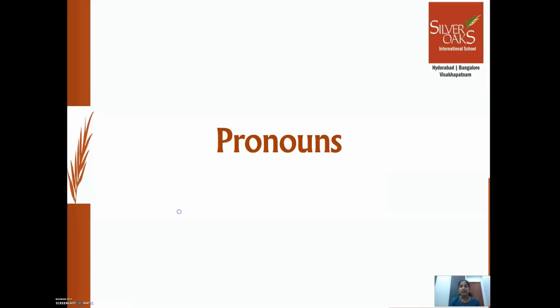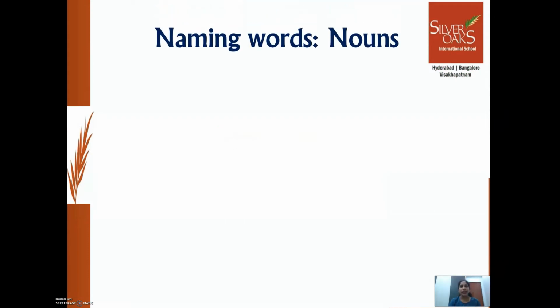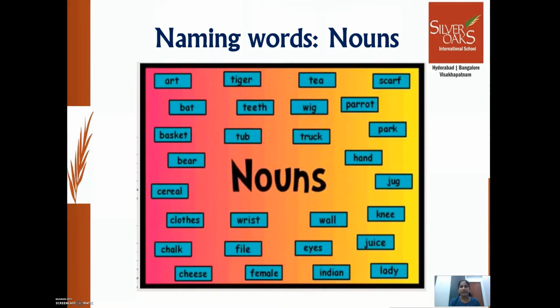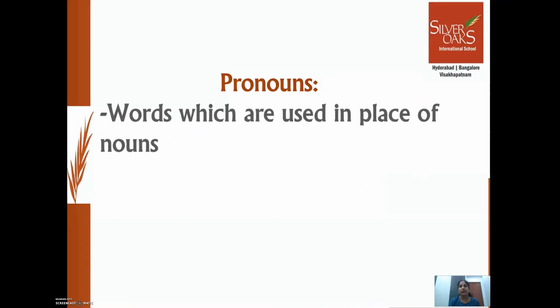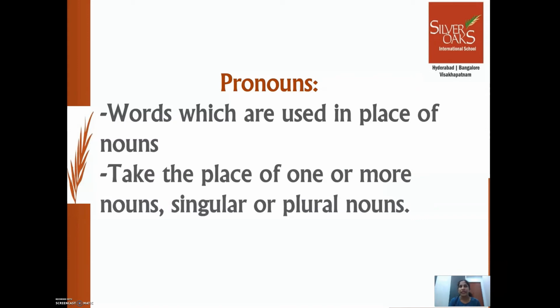We all know that all the naming words are called nouns, right? Pronouns are the words which are used in place of a noun. Instead of repeating a noun in a sentence or sentences, we can replace the noun with a pronoun. You know this already, right? Pronouns take the place of one or more nouns, and they are used in place of singular nouns or plural nouns.